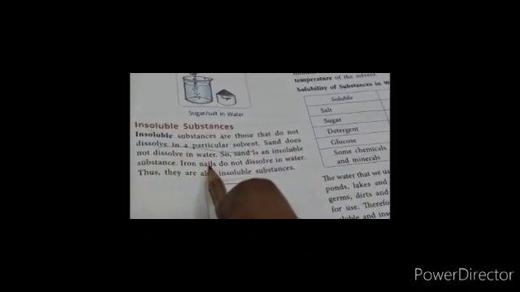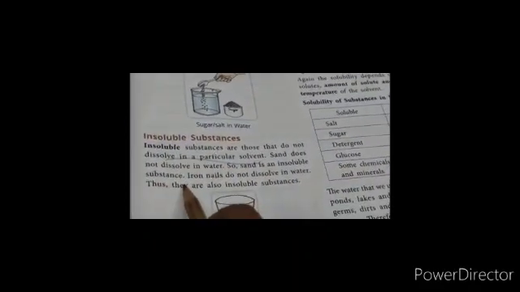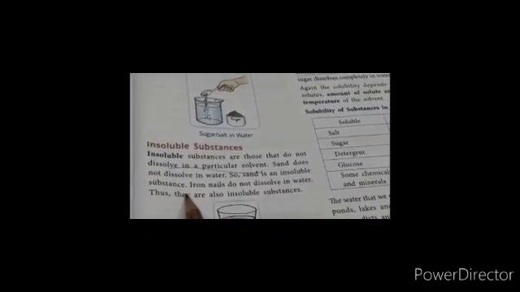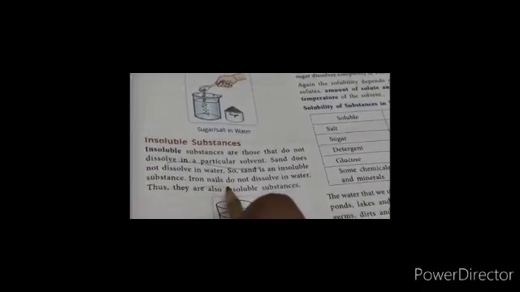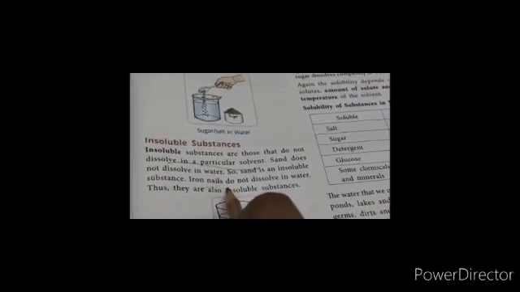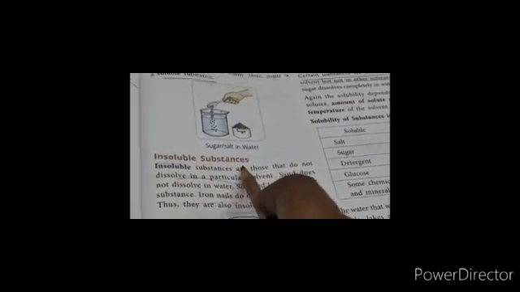Sand does not dissolve in water. So sand is called an insoluble substance. Same way, iron nails. If you put iron nails in water, do they dissolve? No, they don't dissolve. So they are also called insoluble substances.